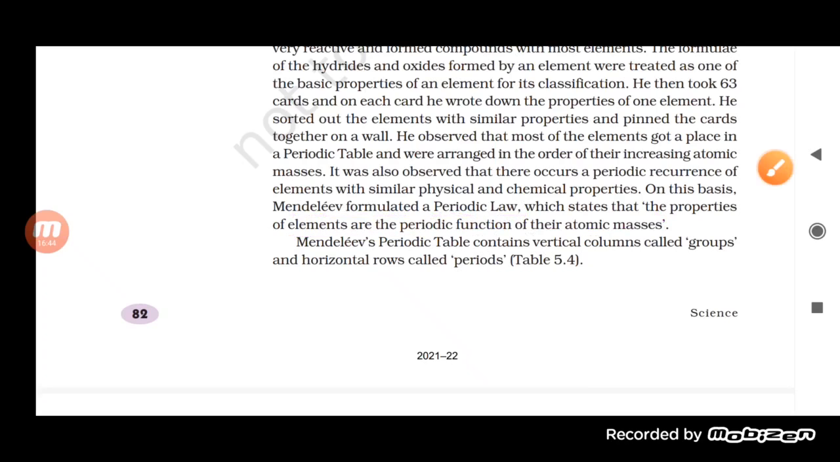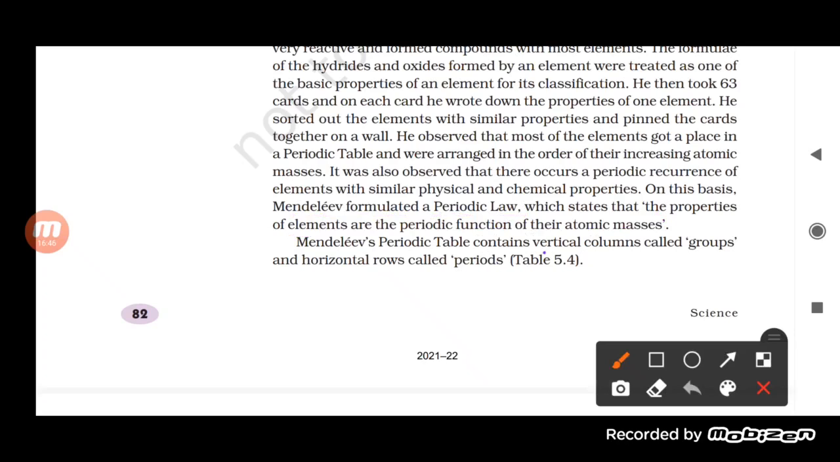Now, Mendeleev's periodic table contains vertical columns called groups and horizontal rows called periods. While classifying the elements in the table, he gave names to the rows and to the columns also. To the vertical columns he gave the name groups, and to the horizontal rows he gave the name periods.